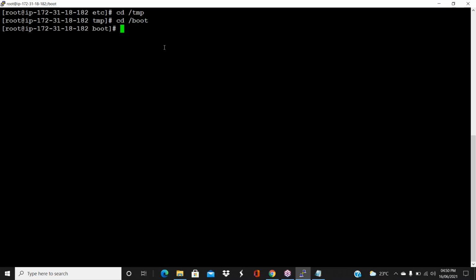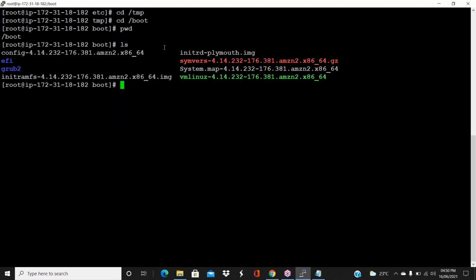cd /boot. Okay, so what is /boot? See here the green color one, the vmlinuz 4.14, that is your kernel file, guys. Can you highlight that file?